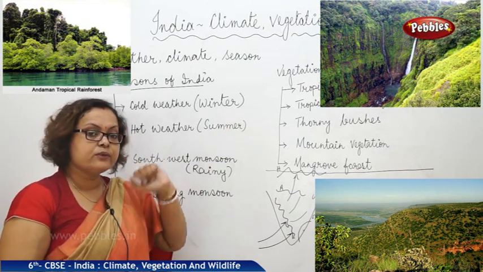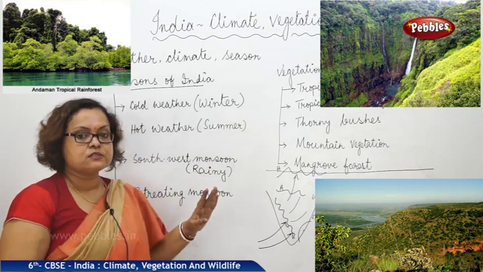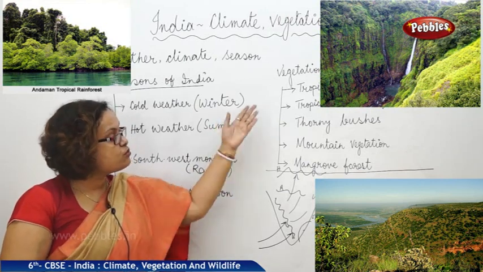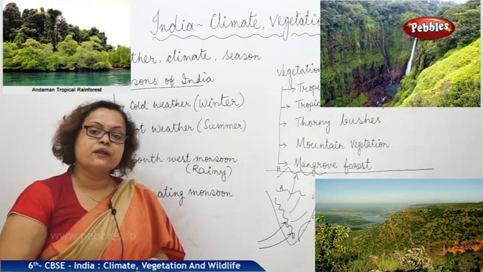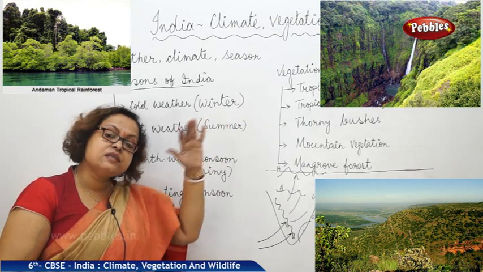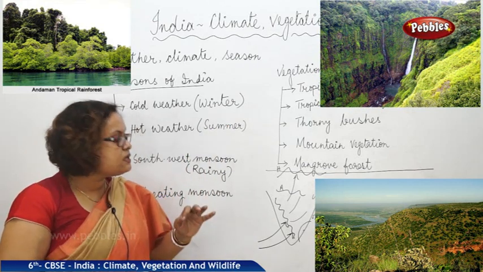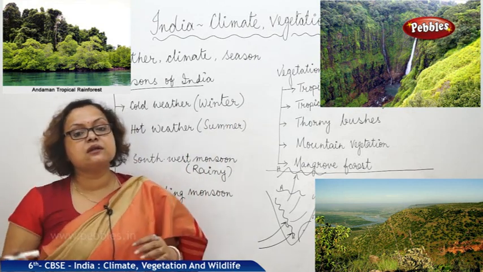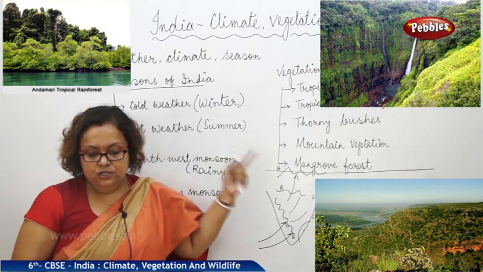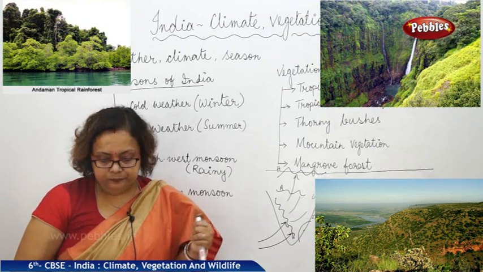This is the place where we can see evergreen rainforest. Ebony, sesame, shal, these types of trees we mostly see in tropical rainforest. It has even 3 layers in the forest, and it is very dense. Mostly in the Ghat region, Eastern Ghat and Western Ghat region, we can see this tropical rainforest.